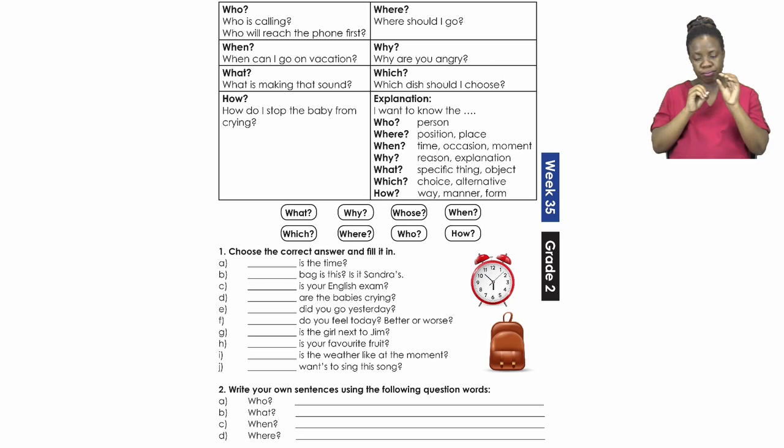There is something I want you to remember though, that every time we use a question word, it always has a question mark at the end of that question. So please, boys and girls, make sure that you follow this rule and also check your questions before you move on to the next one. Have fun, and I'll see you when you're done after the advert break.